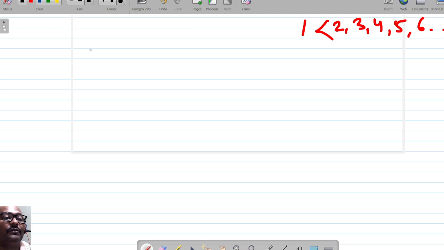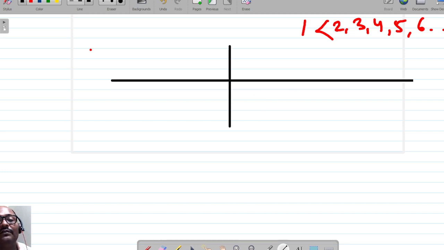Fine, friends. So we will also learn how to do the representation on the number line. You know what a number line is? A number line is a pictorial representation where we can plot the different numbers.